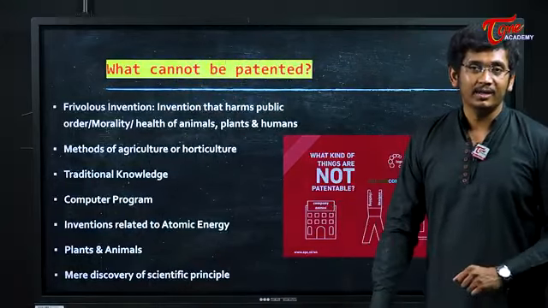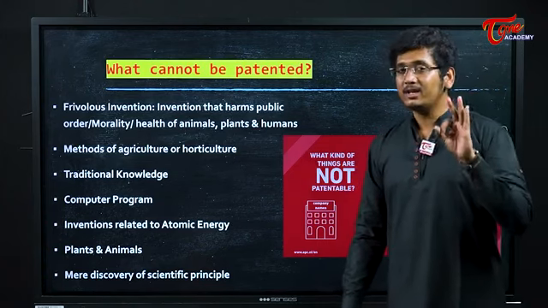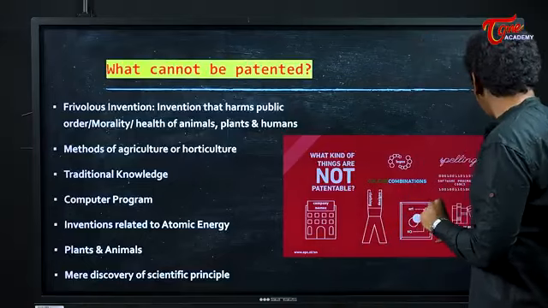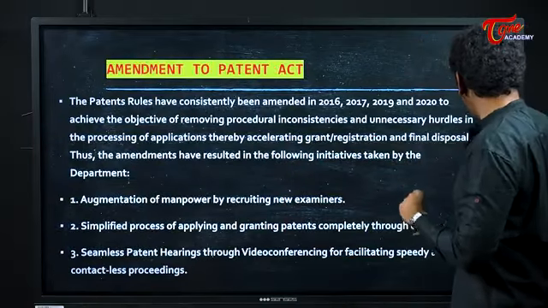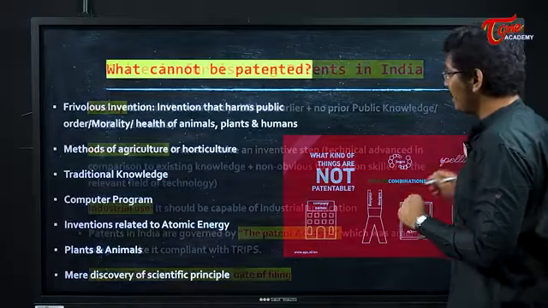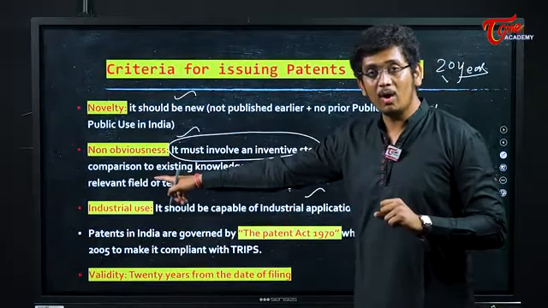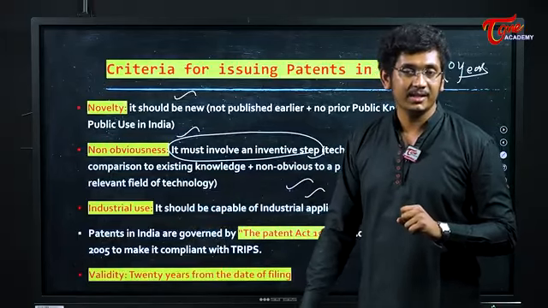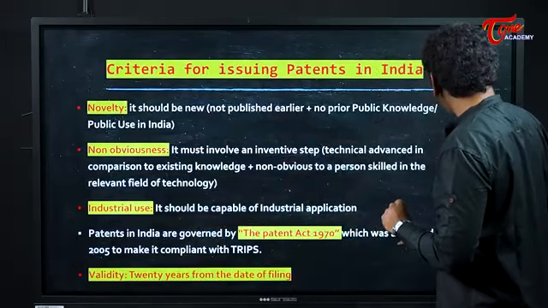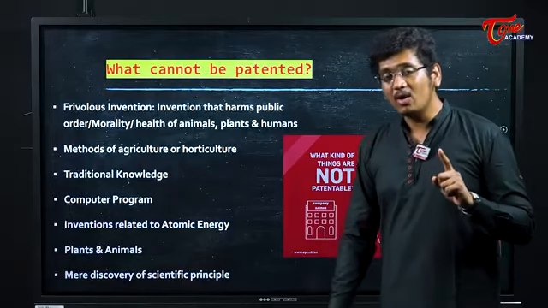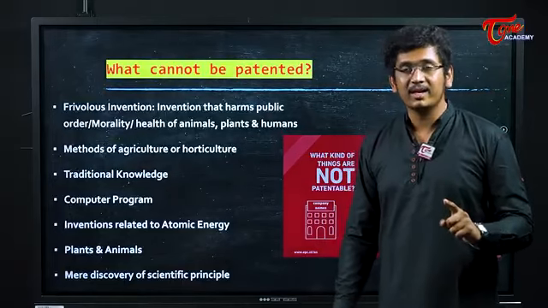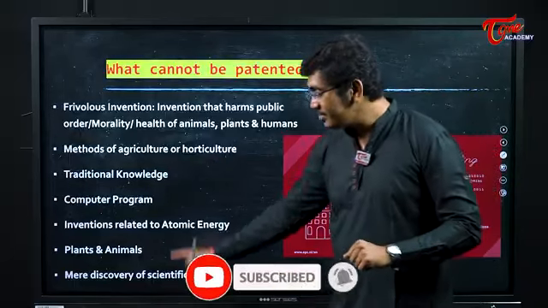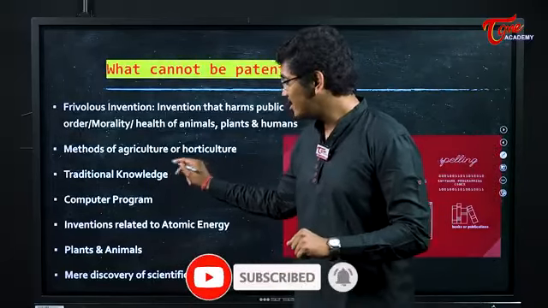What cannot be patented? You have seen in patent there are three important points that you have to see. One is novelty, right? It should be a new thing. It should be non-obvious, that is, some innovative step should be there, and it should have industrial application. But most of the products fulfill these three conditions, but not every product which is fulfilling these three conditions will be given patent. The items which cannot be patented are traditional knowledge.